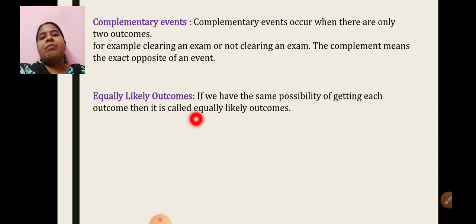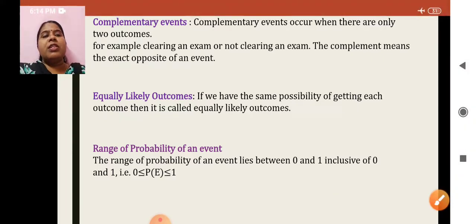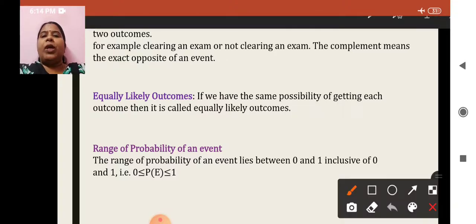Okay, that is the meaning of equally likely outcomes. Then the last important point, range of probability of event. This I have already told you, that the range of probability of an event lies between 0 and 1, including 0. Yes, including 0 and 1 both.